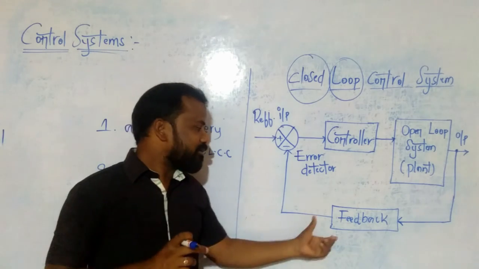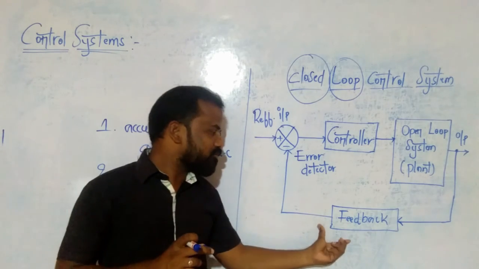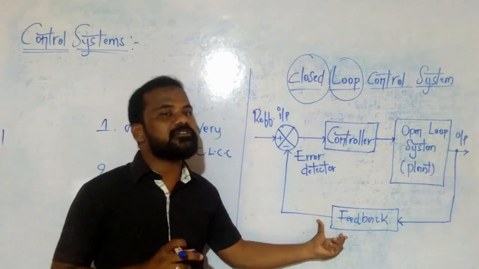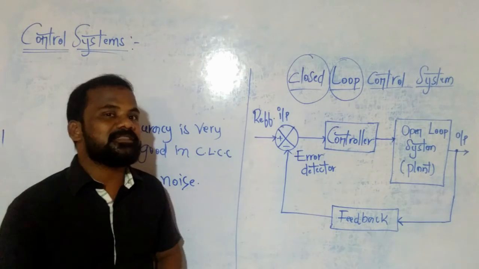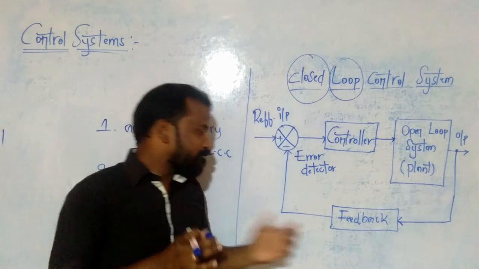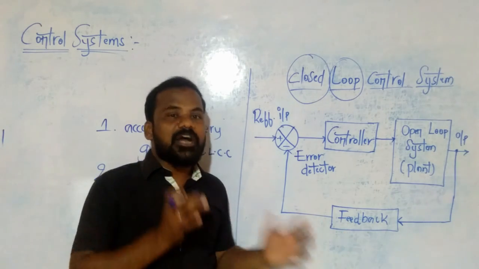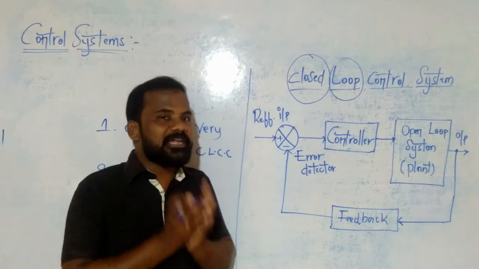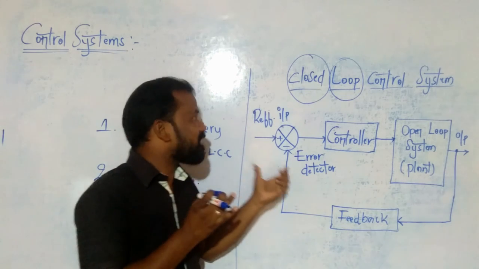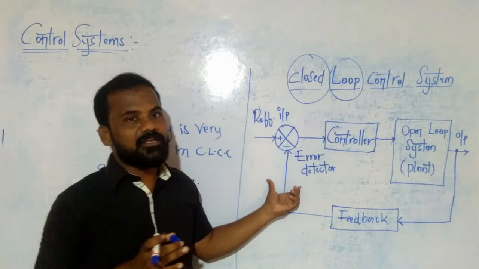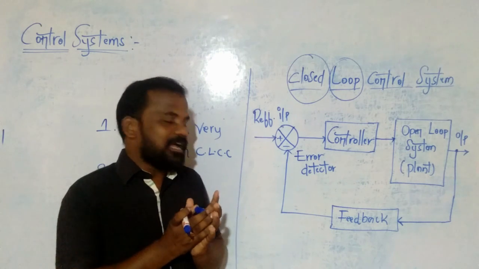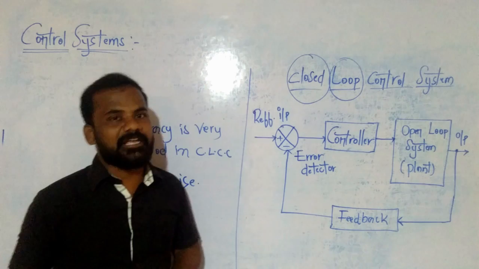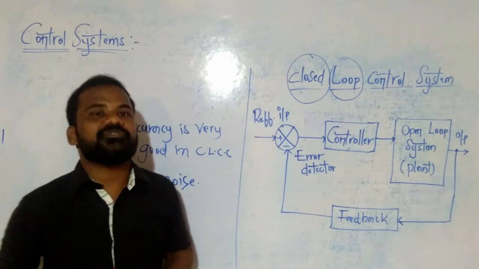Clear? Yes. So in case of closed loop systems, we are going to use a feedback system. Because of this feedback system, we are going to face one big problem in the gain. The overall gain of the system will reduce. Clear? So this is the major disadvantage in the closed loop control system. So these are the disadvantages and the advantages of a closed loop system and open loop control system. Clear? Yes. So this is a small introduction about the control system.